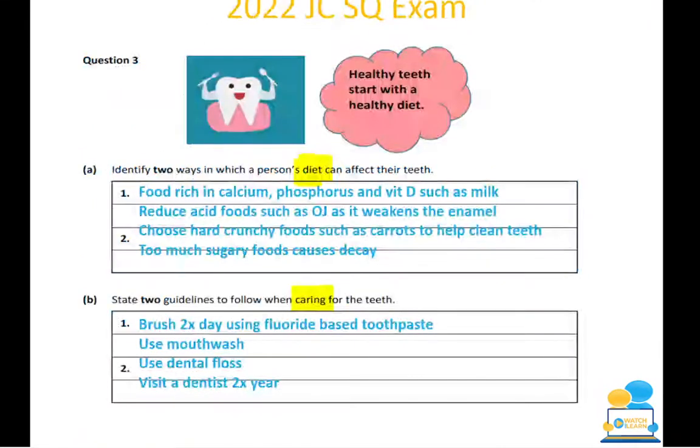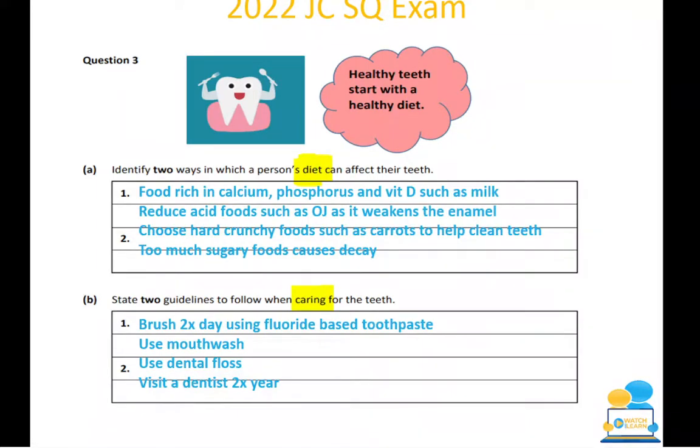So this is a junior cycle short question from the 2022 home ec exam, which I corrected. So we have question 3 here. There's a little tooth and it says healthy teeth start with a healthy diet. Okay, so this question, unfortunately, while it's really, really easy, a lot of people answered it wrong.